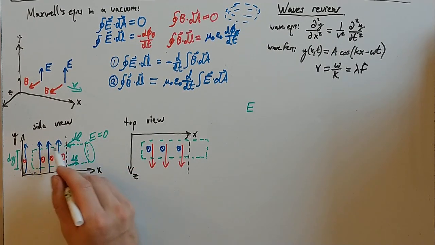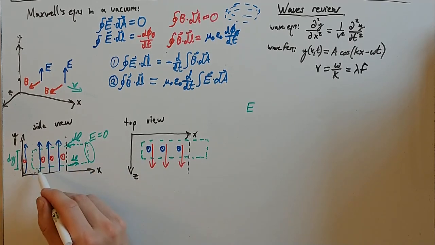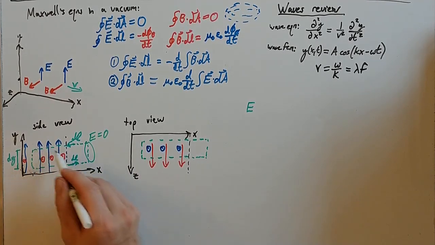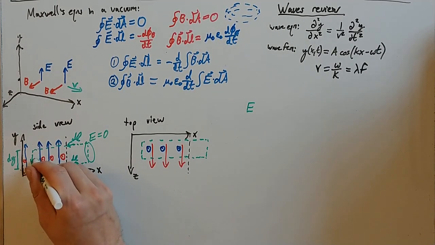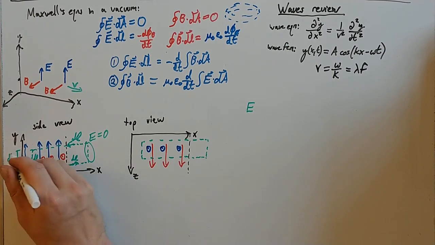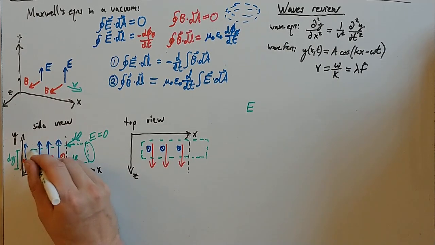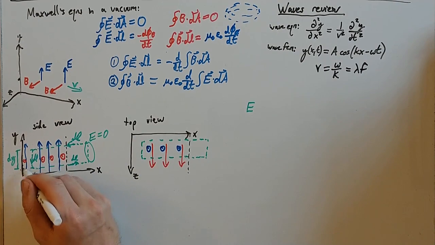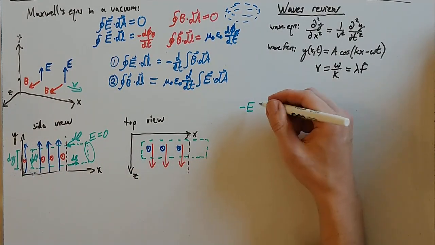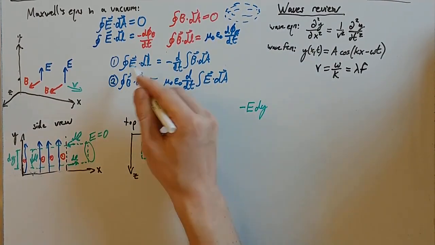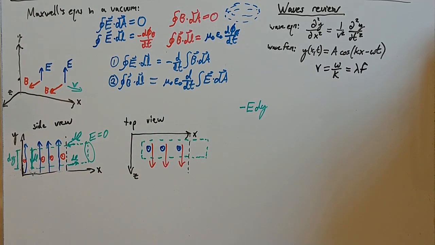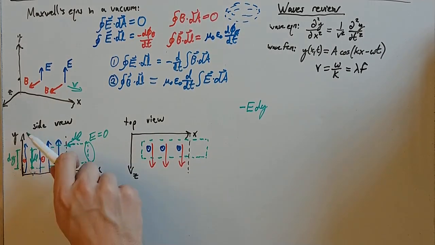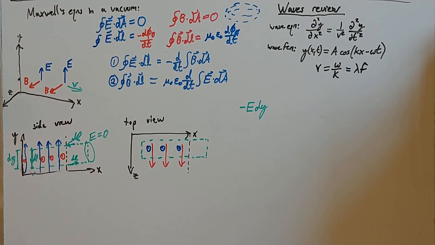Here, I'm going perpendicular to the field, so when I take the dot product it's 0. Here the dot product is 0 as well. And when I walk dl along this direction, for this whole distance y, now I'm going opposite the field, so that's going to give me minus E dy when I take this integral. It's just minus E dy, the distance that I've gone right there, and the minus sign comes in because they're going in opposite directions.